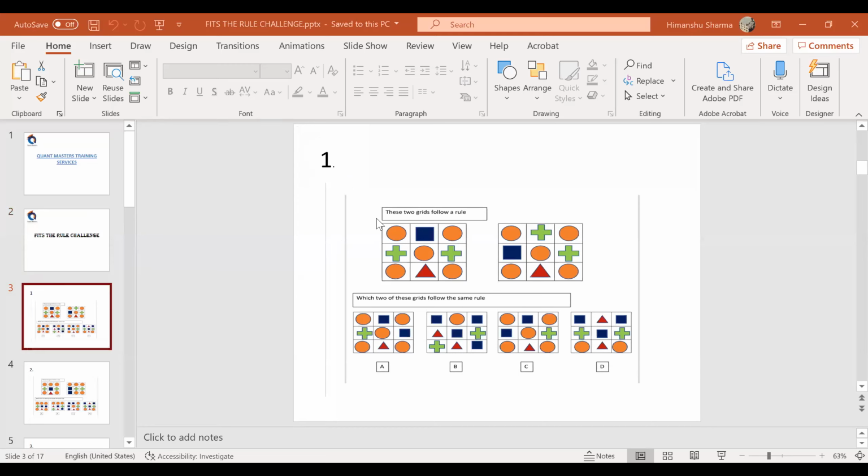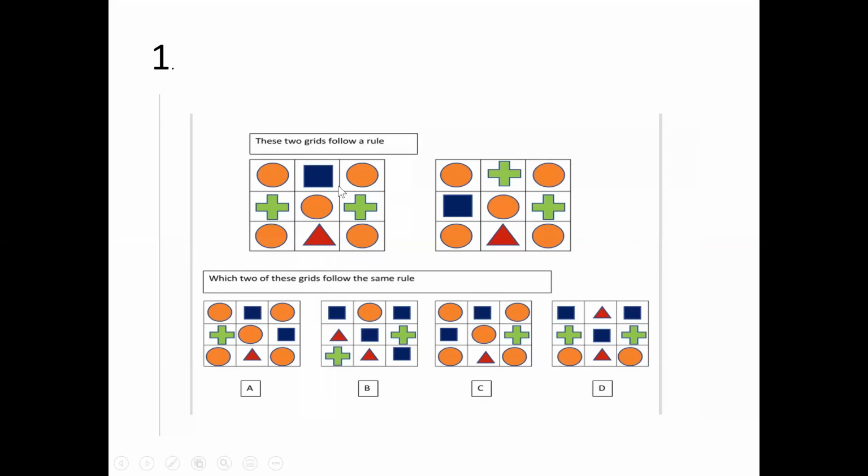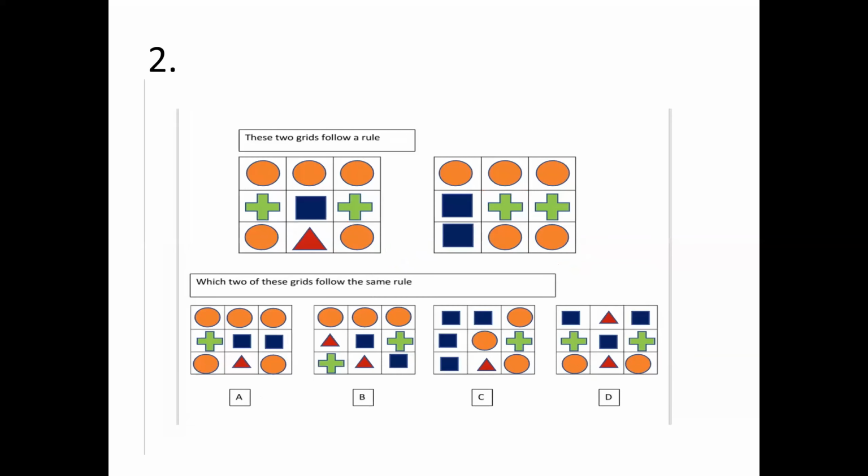This is the question. The first two grids follow a certain rule. They are asking below which, among the four, which two grids follow the same rule. So here if you observe, diagonals are the same. Here also diagonals are the same. So in below, which two have diagonals same? First grid and third grid. So answer is A, C. Next one.